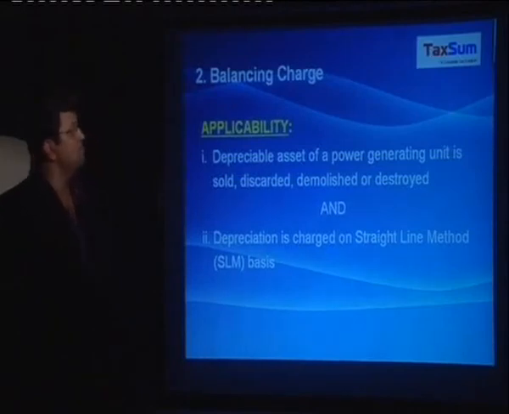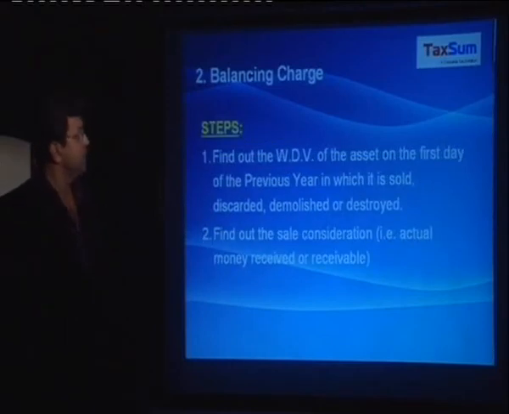Now we go on to the balancing charge, which would also be taxable. It would be applicable when a depreciable asset of a power generating unit is sold, discarded, demolished or destroyed, and depreciation is charged on straight line method basis. Now, how would it be calculated?